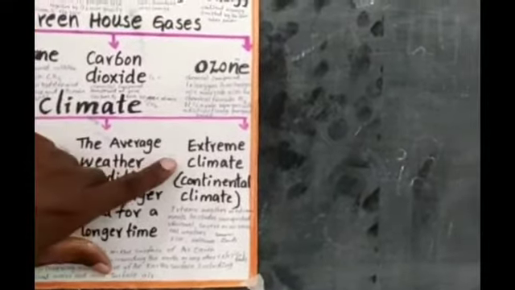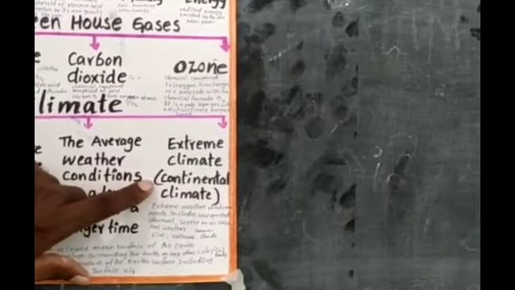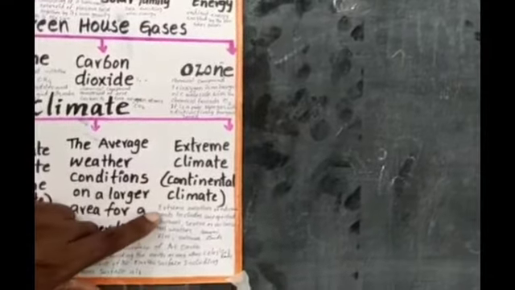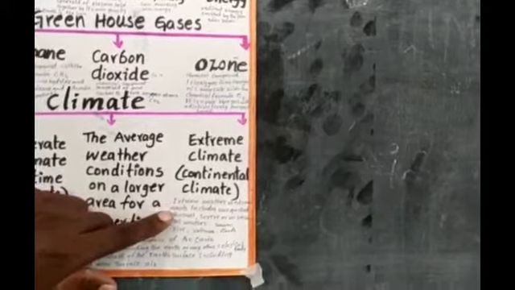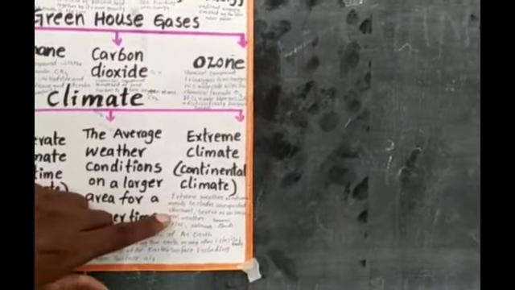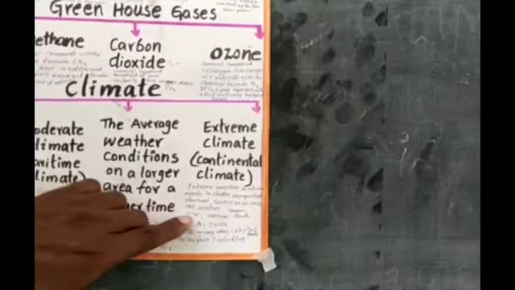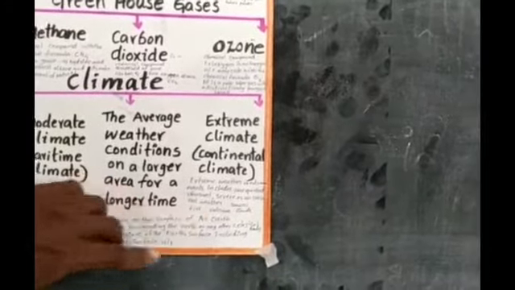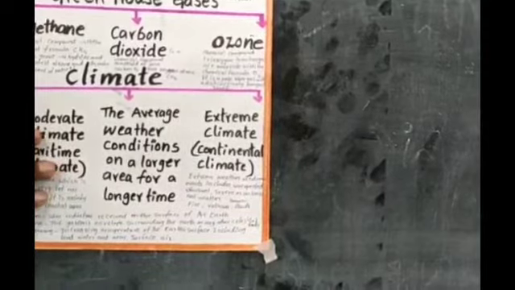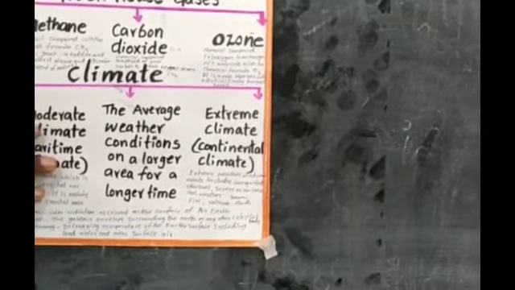And extreme climate means continental climate. Extreme weather events include unusual seasonal weather, fires, volcanoes, floods, tsunamis.